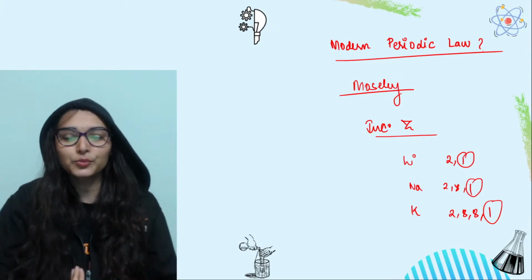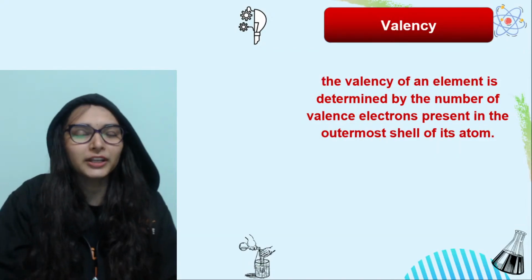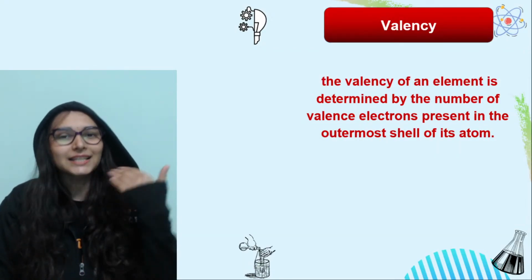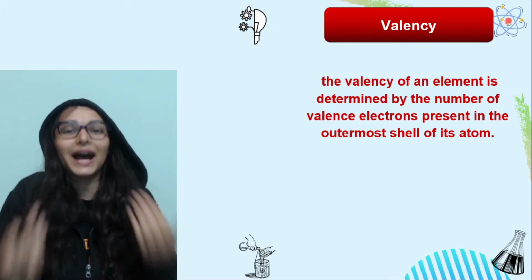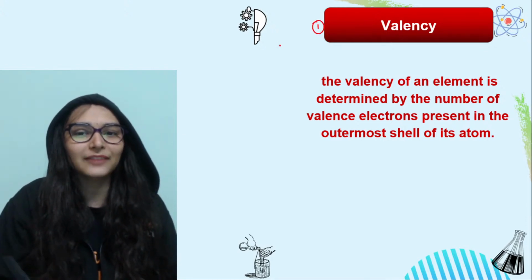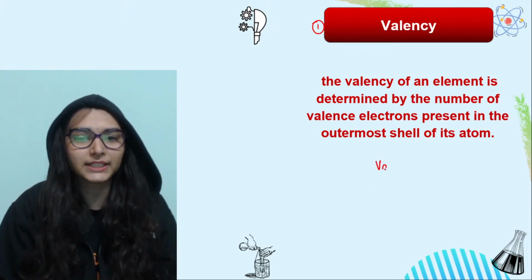Now what are those properties that we have to study one by one? That is what we study in periodic properties, how the properties are increasing or decreasing, or you can say they are changing in a regular manner in the modern periodic table. So the first property that we will talk about is valency, but before that, let's look at valence electrons.